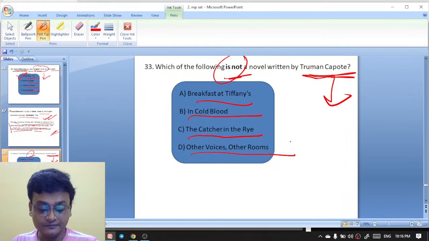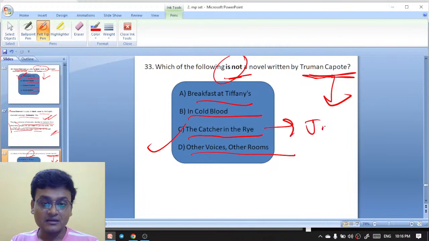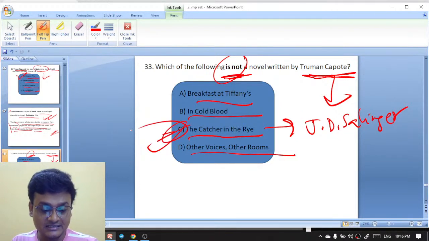Yes, it is The Catcher in the Rye, which was written by J.D. Salinger. So it's not a novel by Truman Capote, it is by J.D. Salinger. C is the right answer.